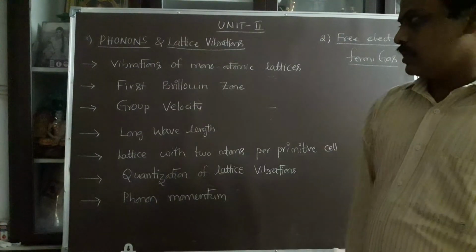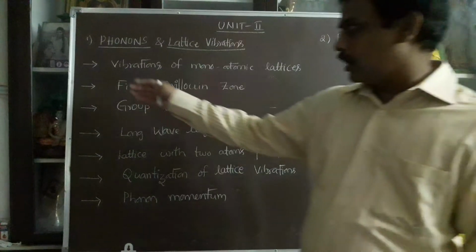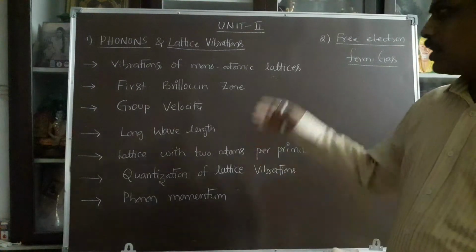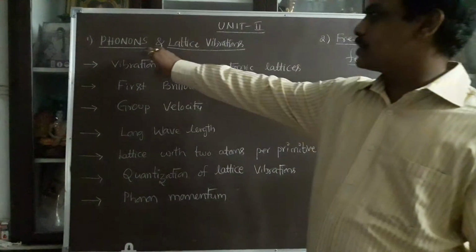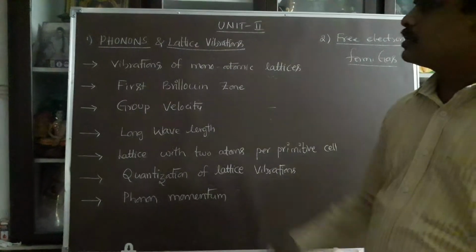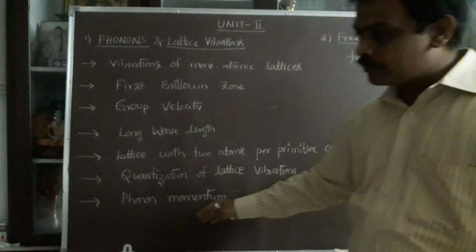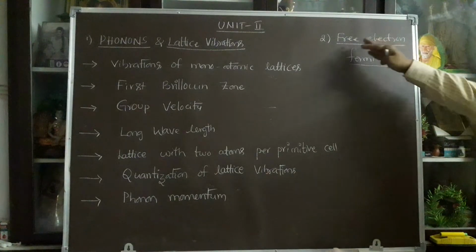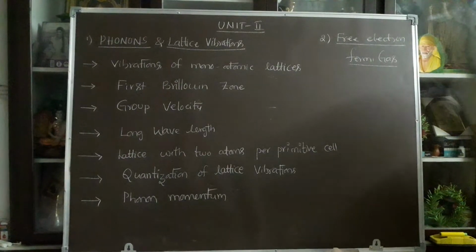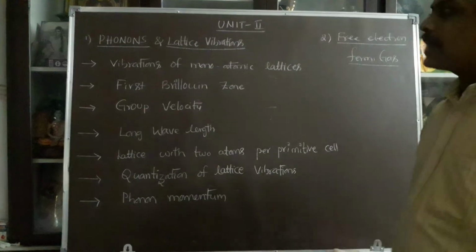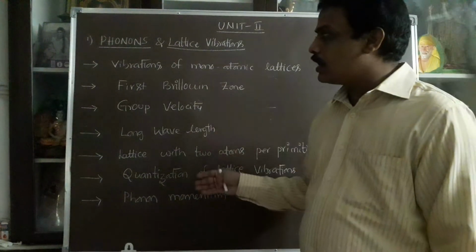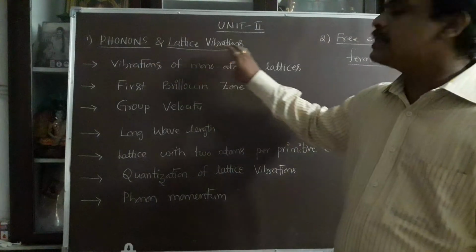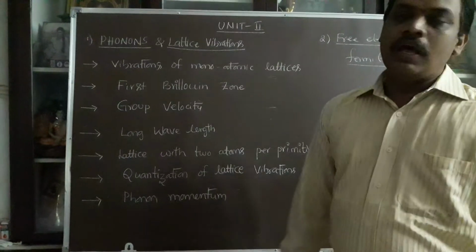In the first chapter, there are approximately 3 plus 4, 7 topics. So we are starting the first chapter, that is phonons and lattice vibrations. After completion of these 7 topics, we are going to the second chapter in unit number 2, that is free electron Fermi gas. So what are the topics in our unit 2 first chapter, phonons and lattice vibrations?